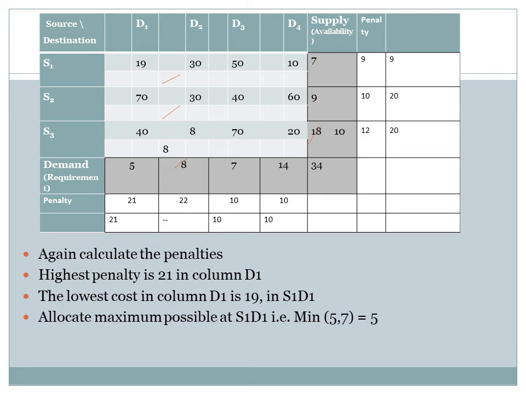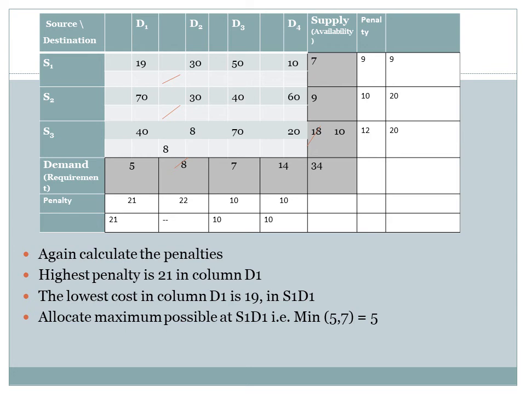So the second smallest, that is 40 and 60 will be considered for calculation of penalty. So the penalty has changed now to 20. In the third row also 8 is now not available, and therefore 20 and 40 will be the smallest and second smallest cost in this row, and therefore the penalty is 20.